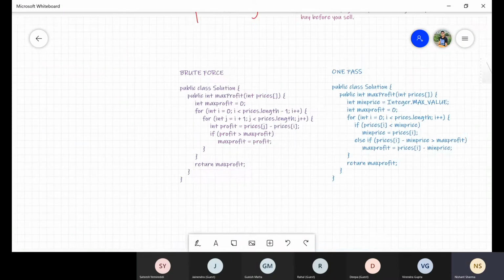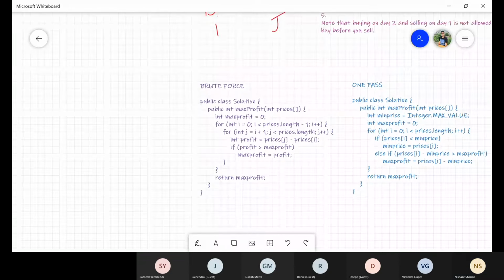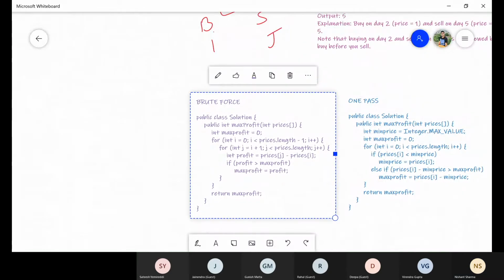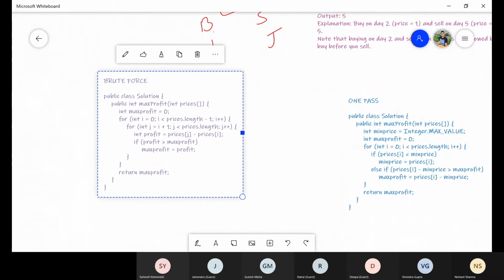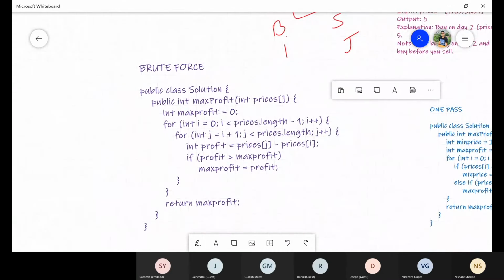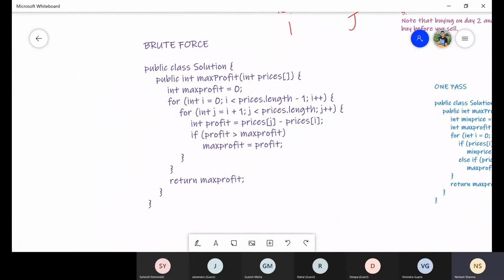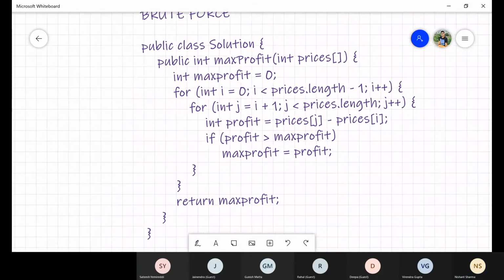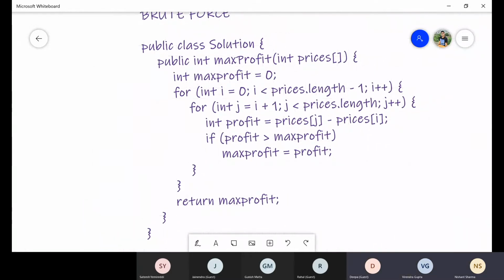So let's go through the code also. Everyone can see the code, right? Yes, sir. Here, for the result profit, we can store it here. Initially, we can assume the maximum profit is 0.